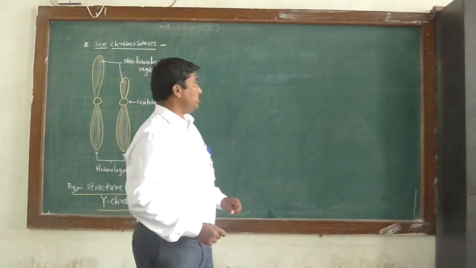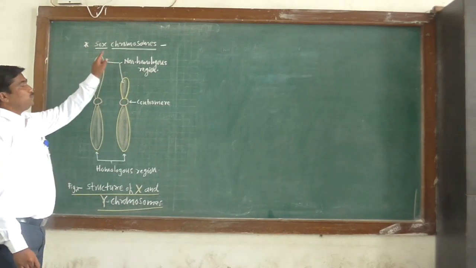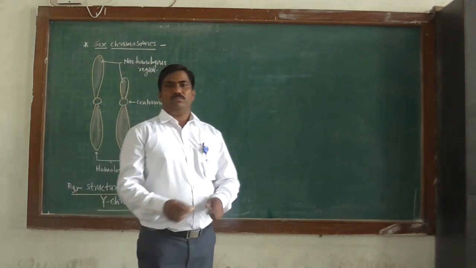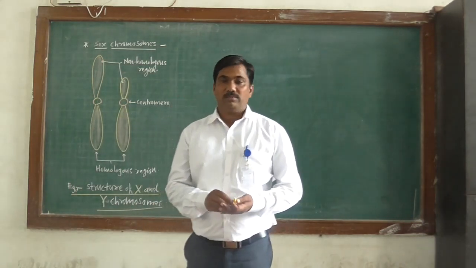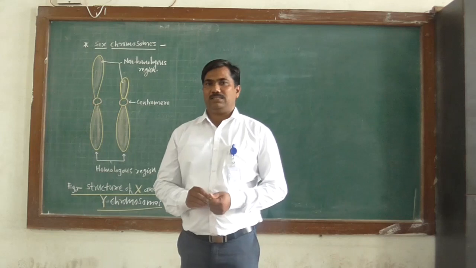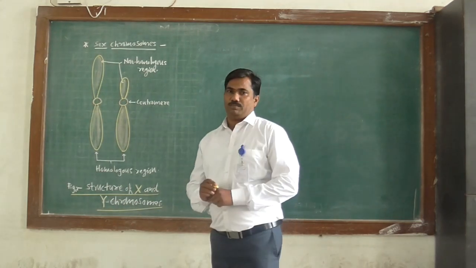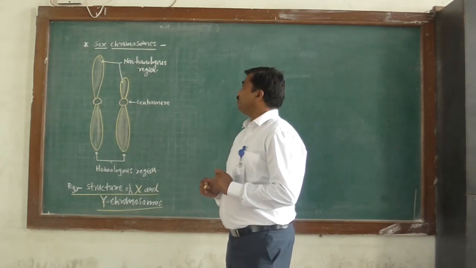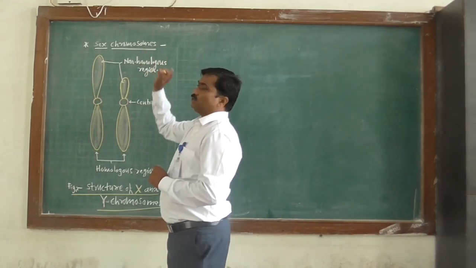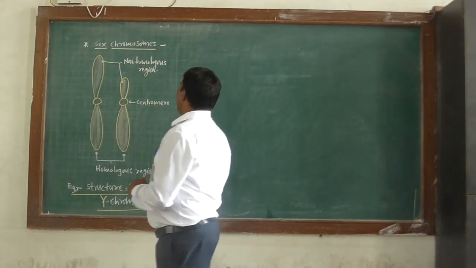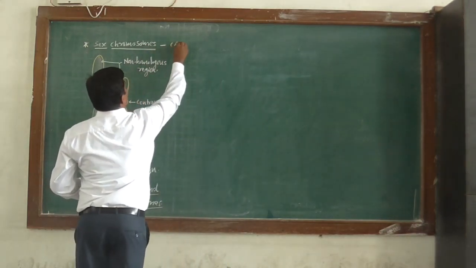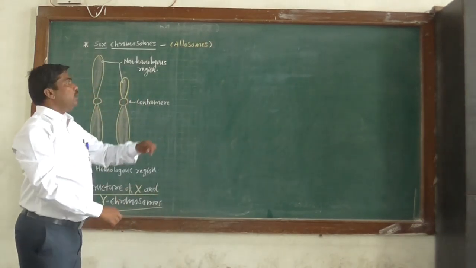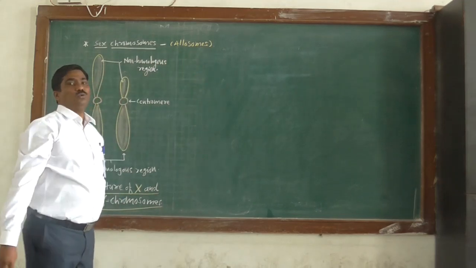Okay, next point is the sex chromosome. So what is sex chromosome? The chromosomes which are responsible for determination of sex are called sex chromosomes. They are also known as allosomes. Sex chromosomes are also known as allosomes.